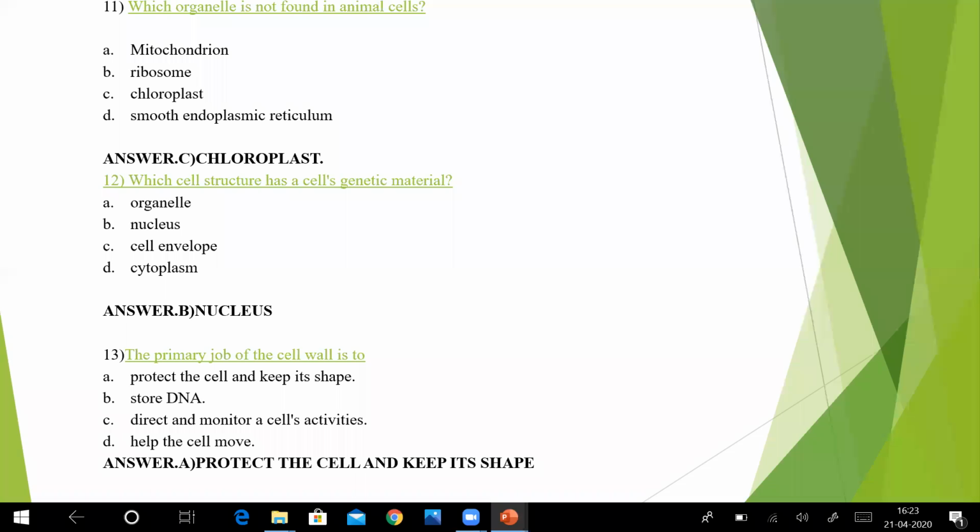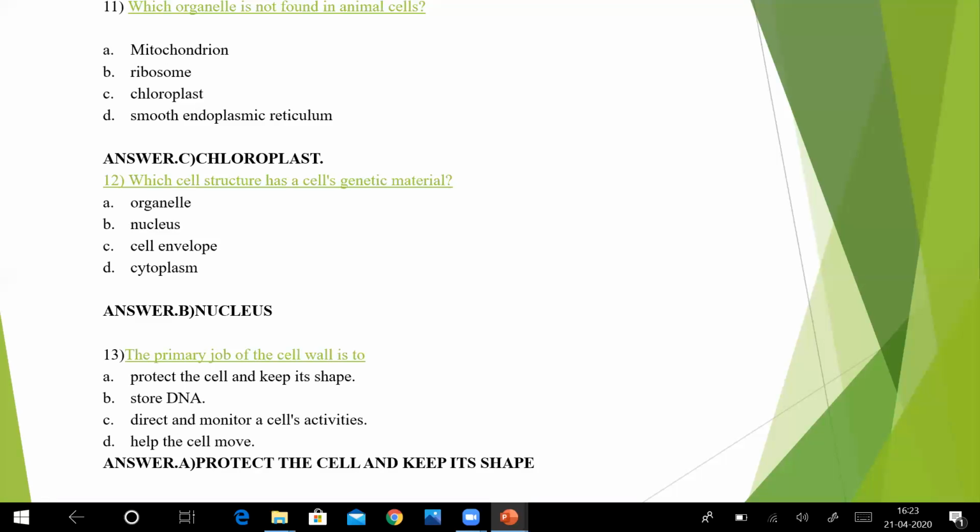So what do you think? Again, I'm repeating the question, which organelle is not found in animal cell? Animal cells contain mitochondria, ribosomes, and smooth endoplasmic reticulum, but chloroplast is absent in animal cells. So option C is the right answer.